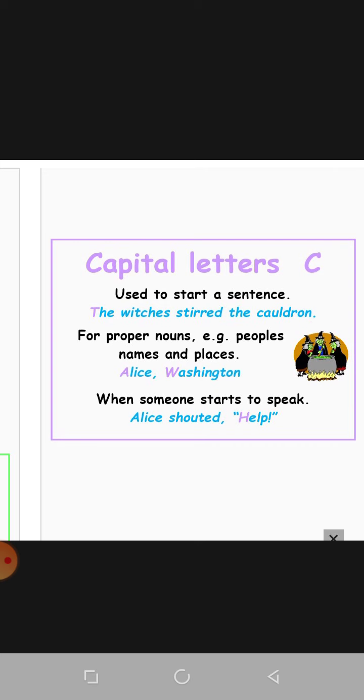You can take another example. For proper nouns, we use capital letters: people's names and places like Alice, Washington, etc. When someone starts to speak, Alice shouted, "Help!" So we are using direct speech, "Help," spoken by Alice. So we are using H in capital letters here.